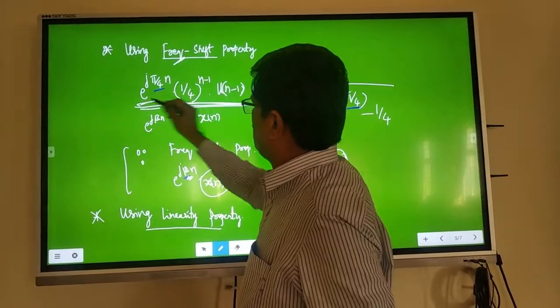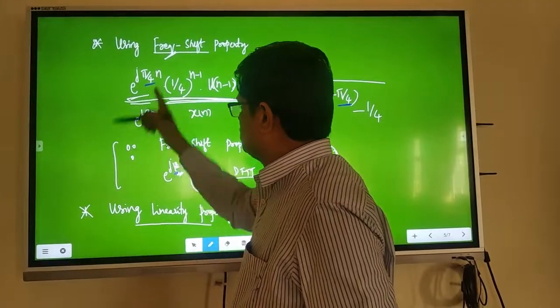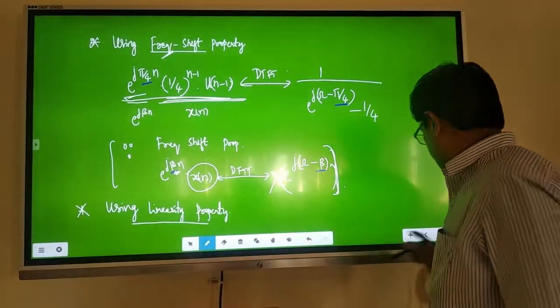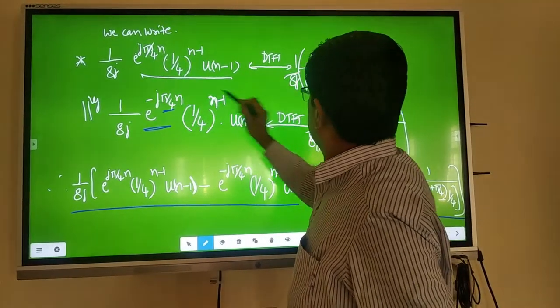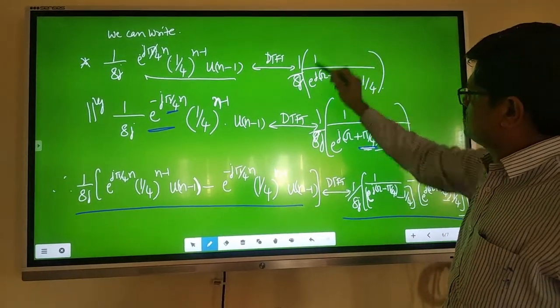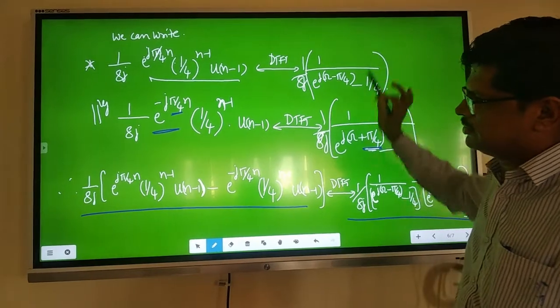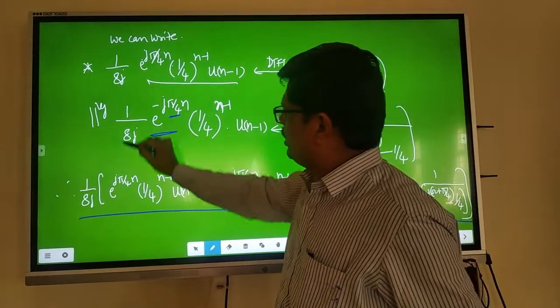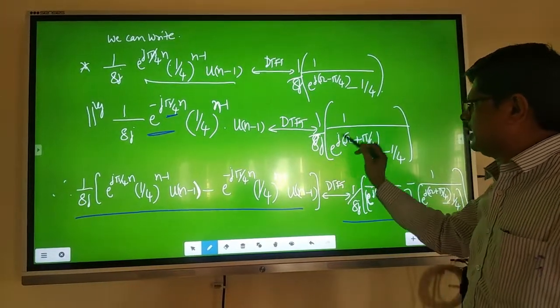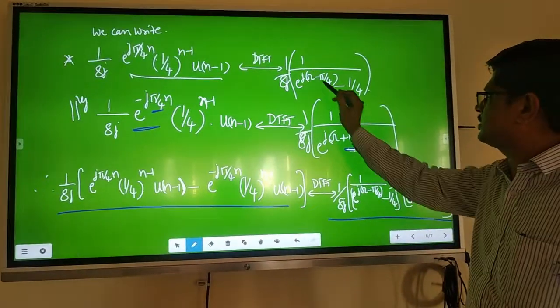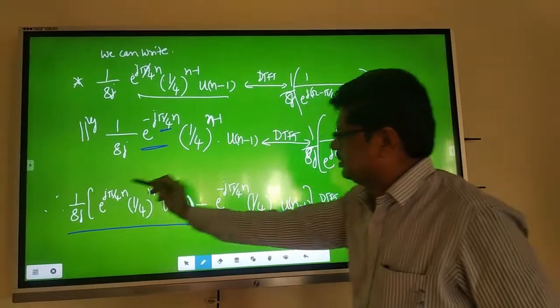Then in the end I want all these along with a. 1 by 8j is given. 1 by 8j. Therefore use the linearity property. You will get 1 by 8j into this is equal to 1 by 8j into this frequency domain equation, right? Similarly, I want 1 by 8j into e power minus j theta into this. Therefore, this is 1 by 8j, only one change is that instead of minus it is plus. Then that is the answer.